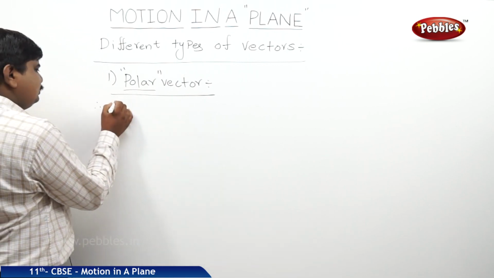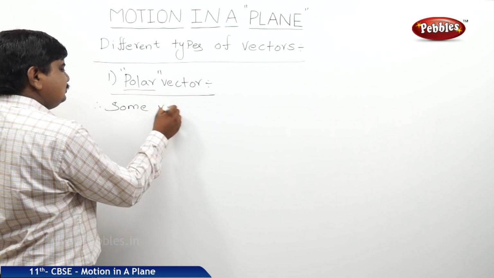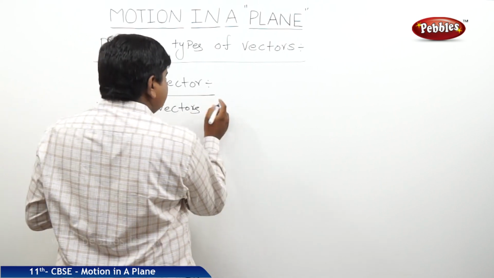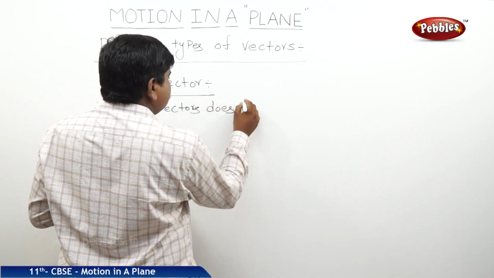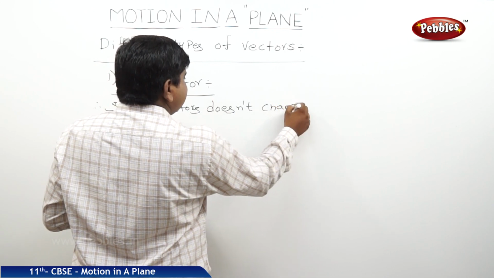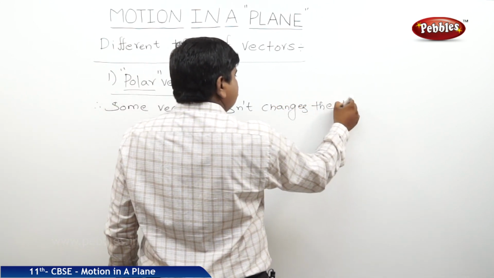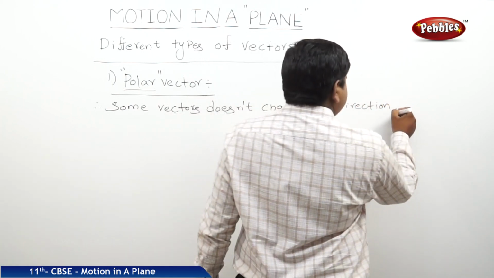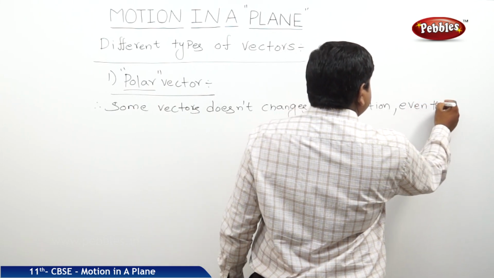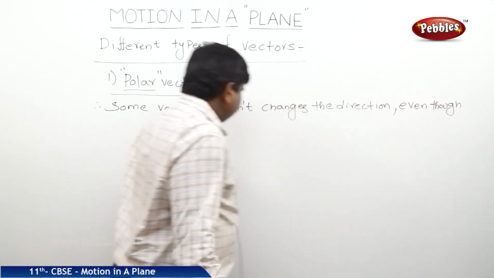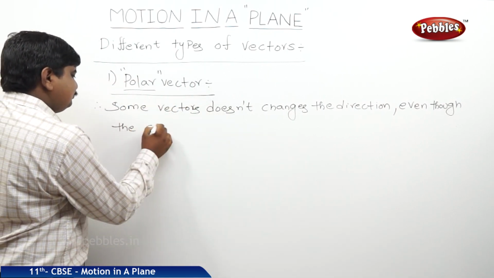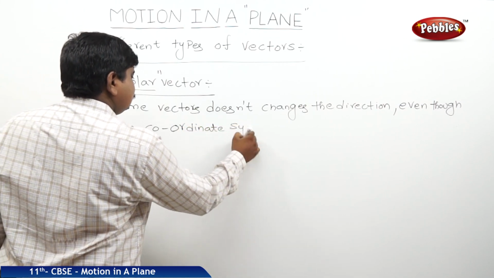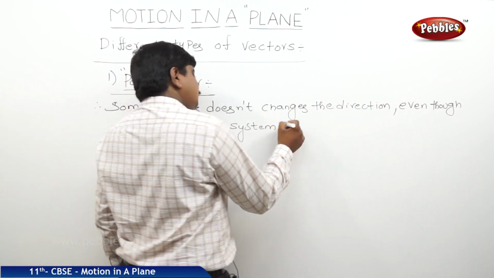So some vectors don't change the direction even though the coordinate system is changing the direction.